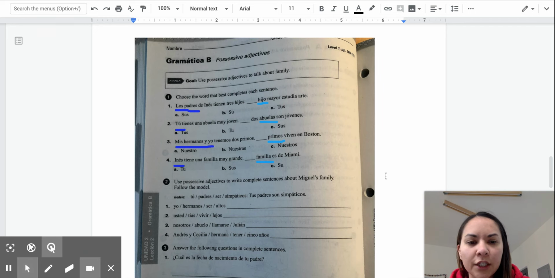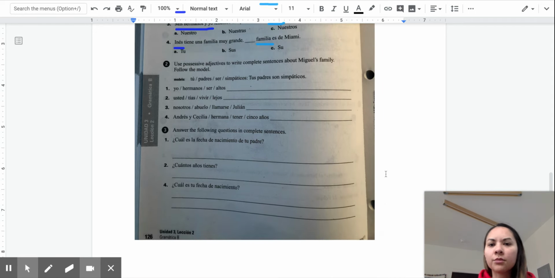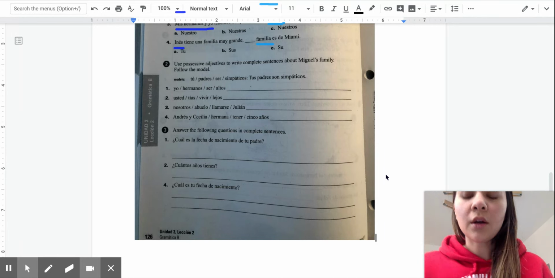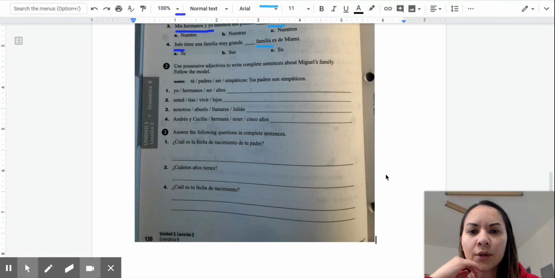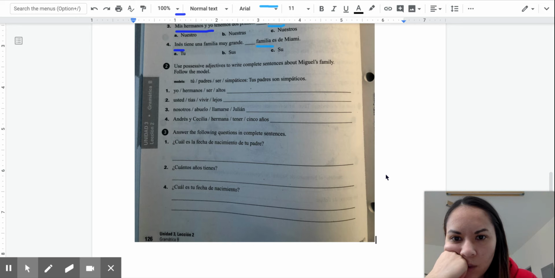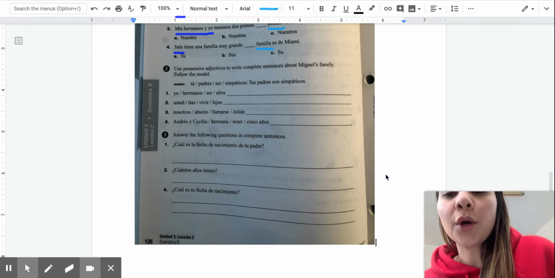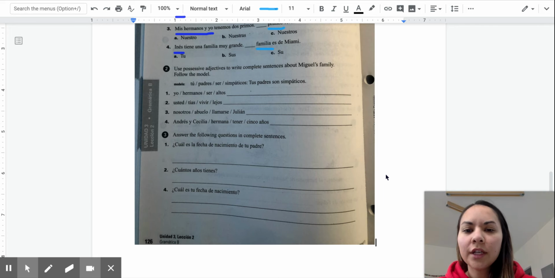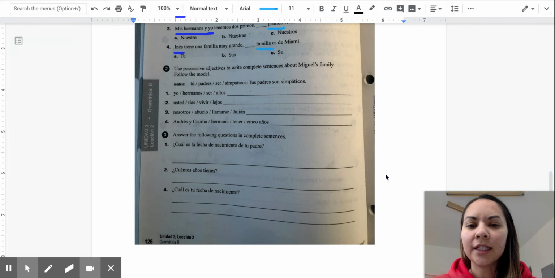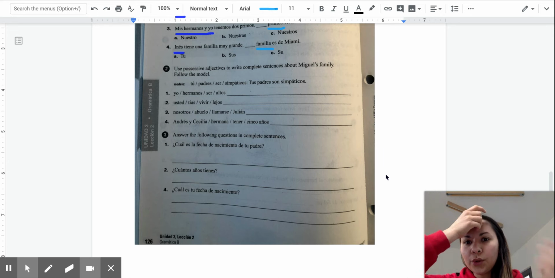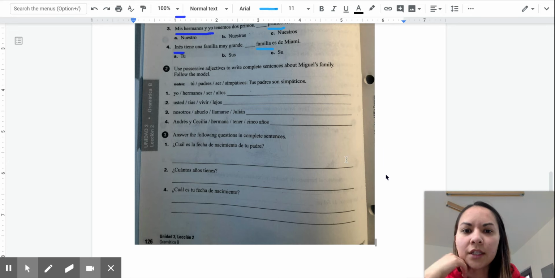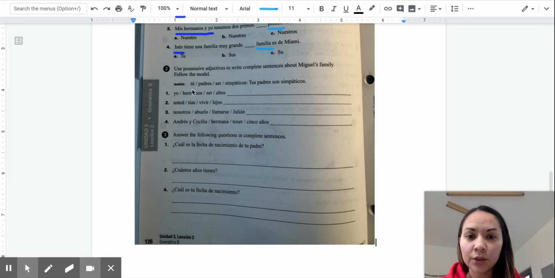But I want to continue with these ones below that are a little more difficult. Oh, I'm glad that it moves with it. Okay, so what I want to do is, okay, so el modelo gives us tú, padres, ser, and simpáticos. So tú means you, right? We know this. And what it's saying is that you need to have the possessive noun for tú. So that's easy, es fácil, tú, without the accent.